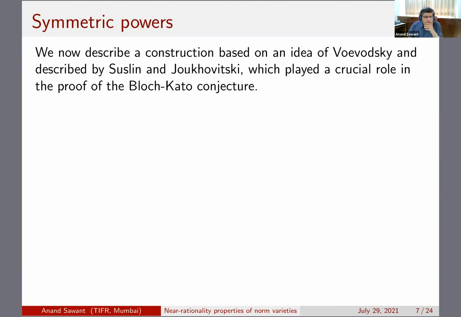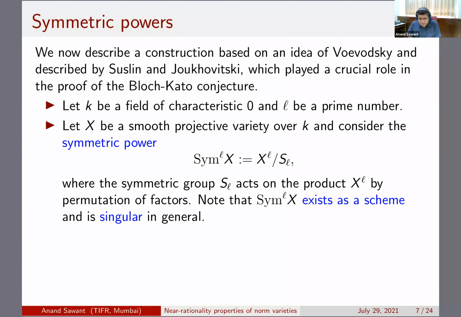And yeah, so what we are addressing is a rationality question about these standard norm varieties. Okay, so here's the setting. Take a field of characteristic 0 and take a prime number L. For any smooth projective variety, consider its L-fold symmetric power. You take the product of X with itself L times, and then you have the permutation action of the symmetric group on it, and then you take the quotient.